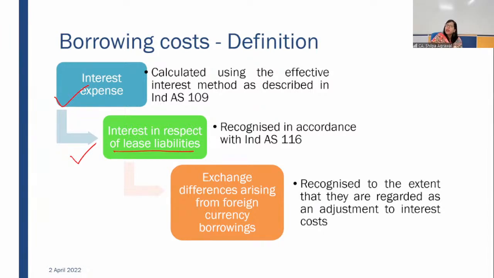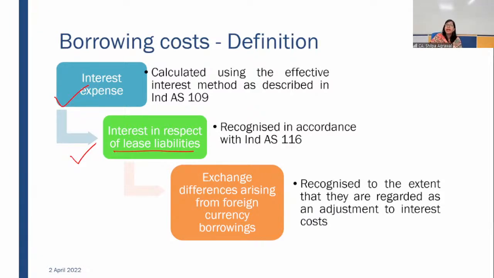It may be your gain also, it may be your loss also. So in case of loss, we calculate that there is some element of interest hidden in that exchange loss. How we calculate that hidden element of interest in that exchange loss, we compute it and consider it as borrowing cost, interest only, and we capitalize that.